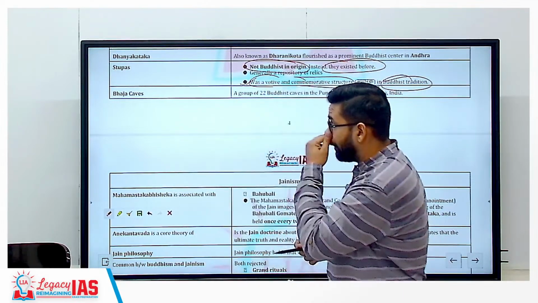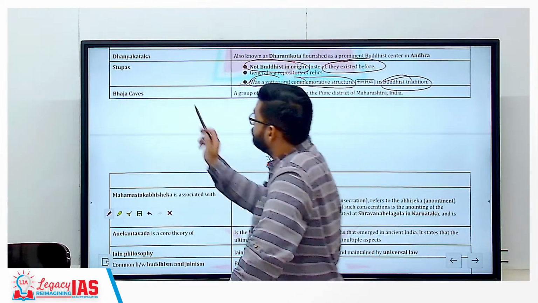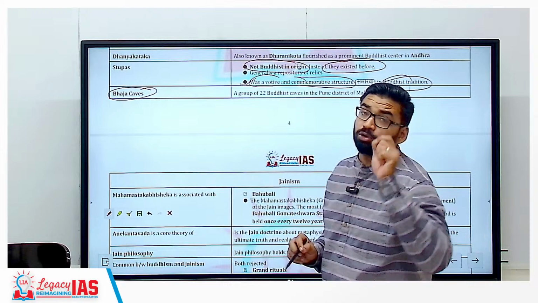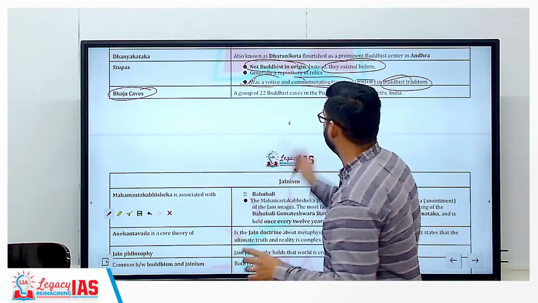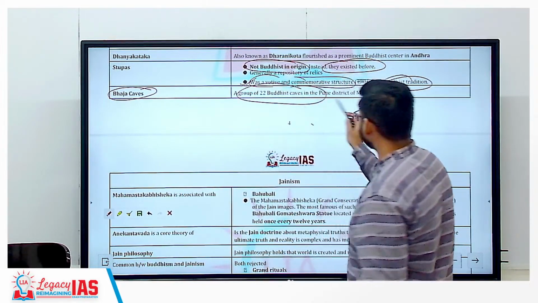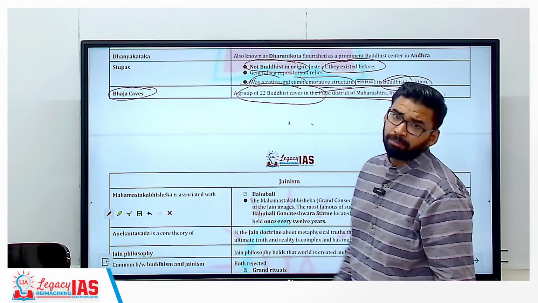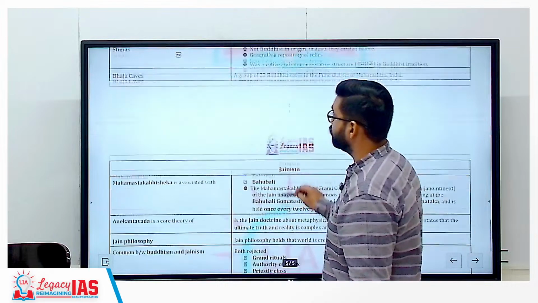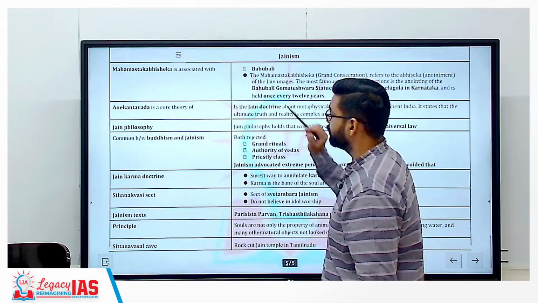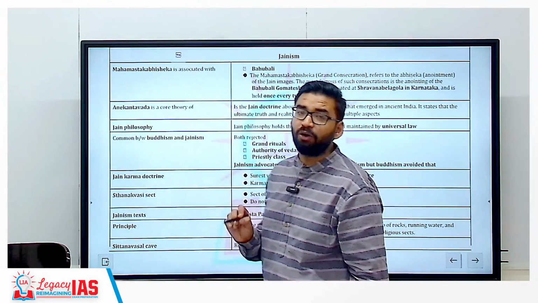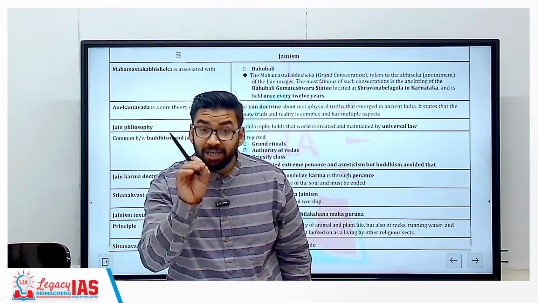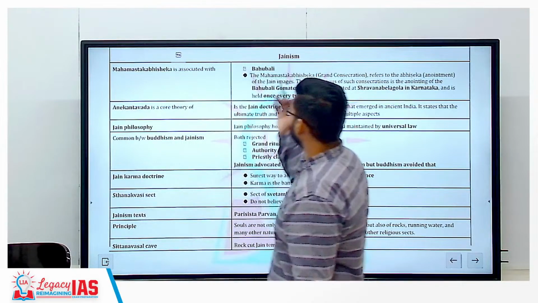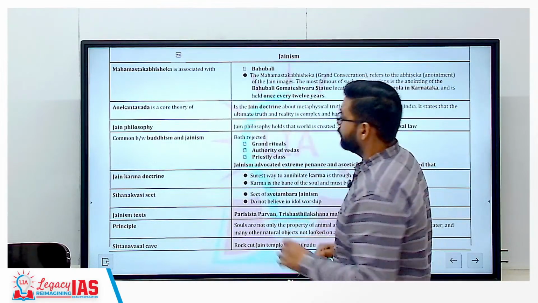Clear? Now, another important question was from the Bhaja caves. Why are the Bhaja caves important? Bhaja caves are Buddhist caves. There are a total of 22 Buddhist caves in Pune district of Maharashtra. That means it was there in the newspaper. So this is the relevance of current affairs from the perspective of the civil services examination in the subject of history. Clear? Now another topic, Jainism.